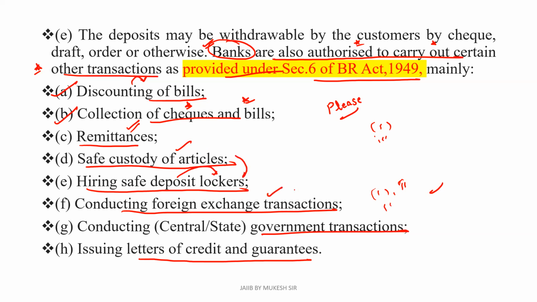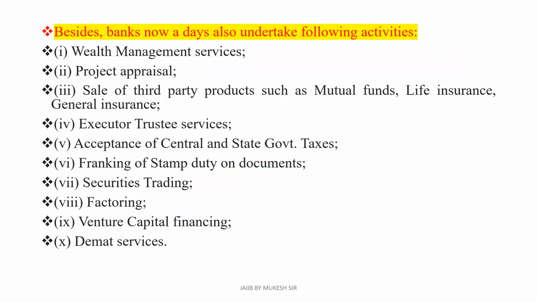Conducting foreign exchange transactions, to send money to other foreign countries. Conducting central or state government transactions. And the last one, that is issuing letters of credit and guarantees. Clear? Letters of credit or bank guarantees. Clear? All these are also the functions of the bank, and that is defined as per Section 6 of the Banking Regulation Act.